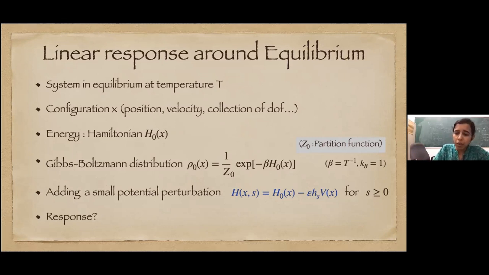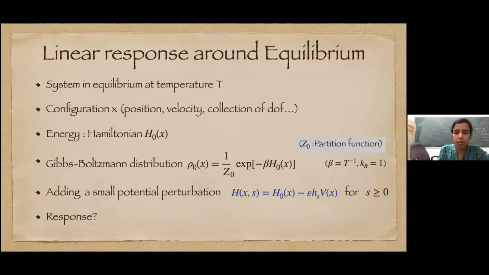And in equilibrium, we can also, of course, talk about energy. So there is some energy in the system, which is characterized by some Hamiltonian, which I will call H naught. And again, since we are in equilibrium at some temperature T, we know that the distribution of the states is given by a Gibbs-Boltzmann distribution. This I'll denote by rho naught. So rho naught of x is proportional to exponential of minus beta H naught of x. Beta is my inverse temperature, 1 by T. Throughout this talk, I'll use the Boltzmann constant k_B equal to 1, just for notational simplicity.